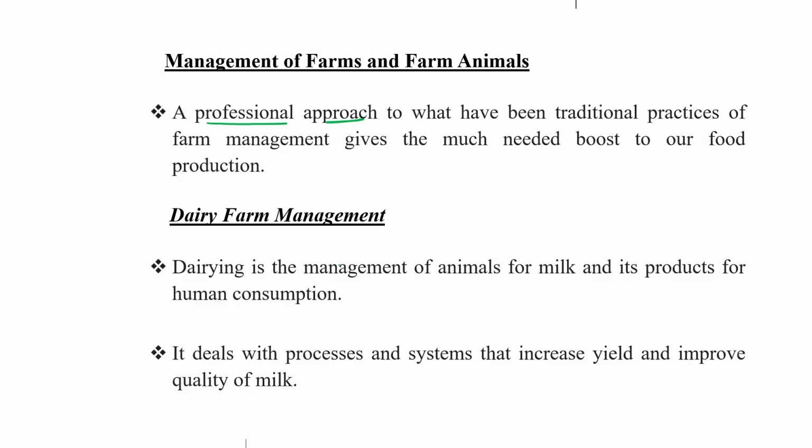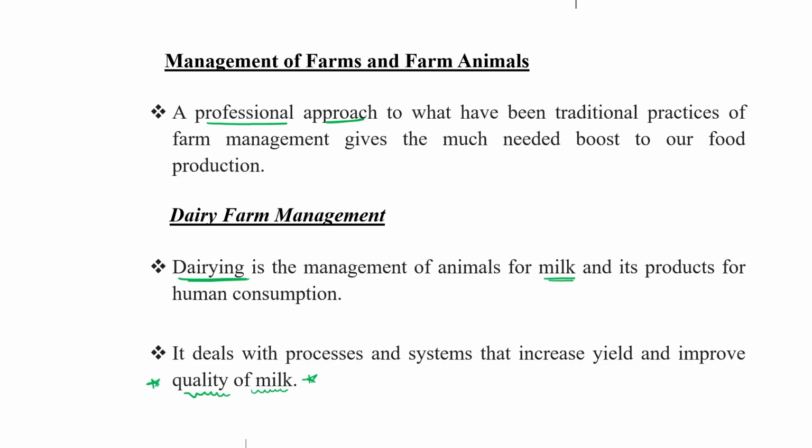Obviously this term explains itself. It is the management of dairying. Dairying is the management of animals for milk and its products for human consumption. So it deals with the process and system that increase yield and improve the quality of milk.